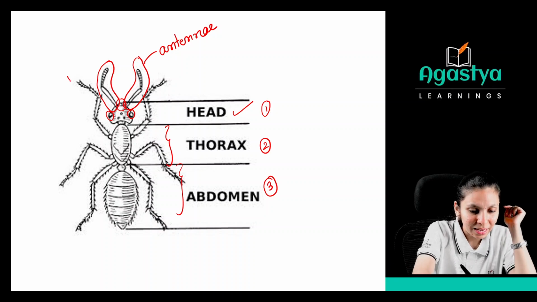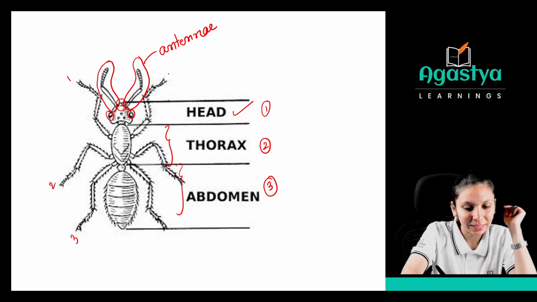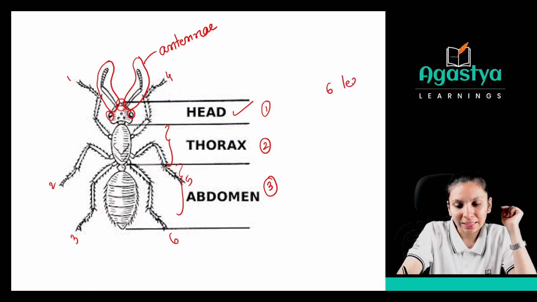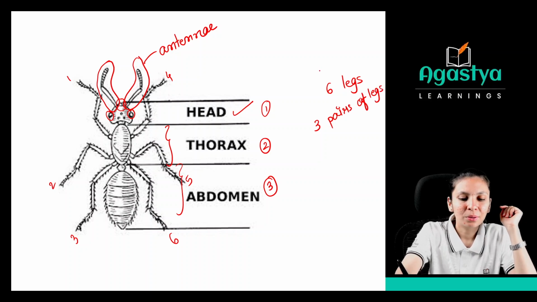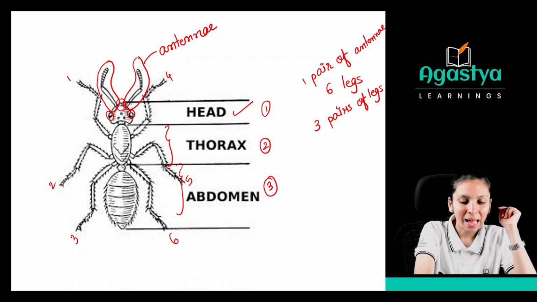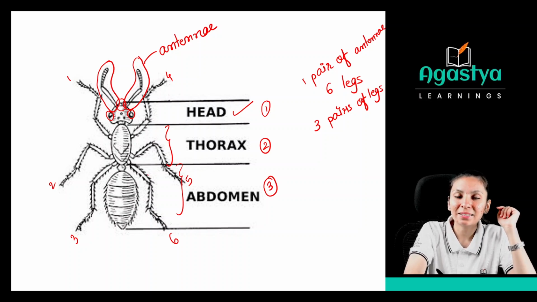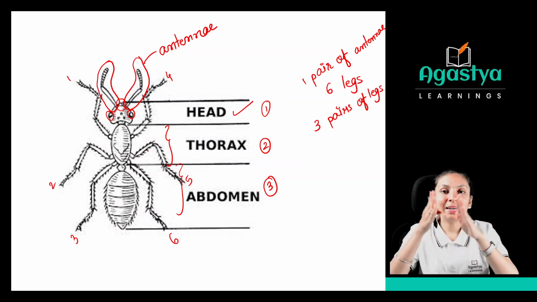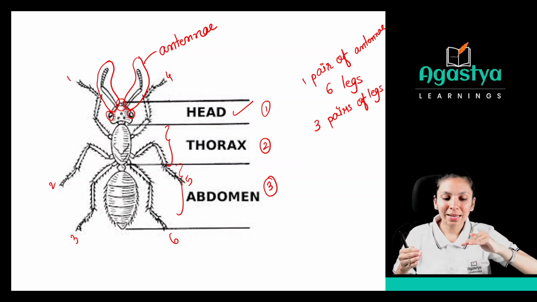And then these are the legs. Pairs of legs are there. So how many legs are there? You can say 6 legs are there, or 3 pairs of legs. Clear? And one pair of antennae is there. So this is the body structure of the insect. One pair of antennae, eyes will be there, then 6 legs, or you can say 3 pairs of legs. And their body is divided into 3 parts, that is the head, thorax, and abdomen.